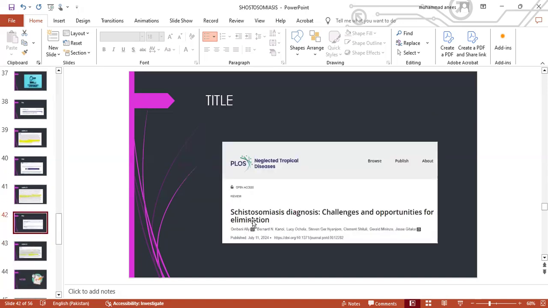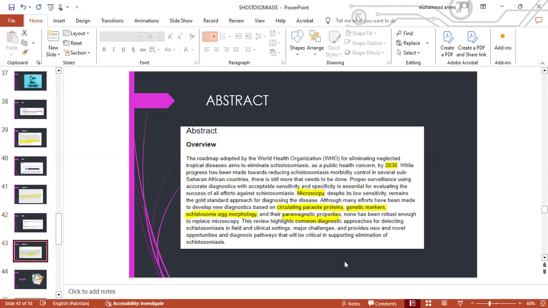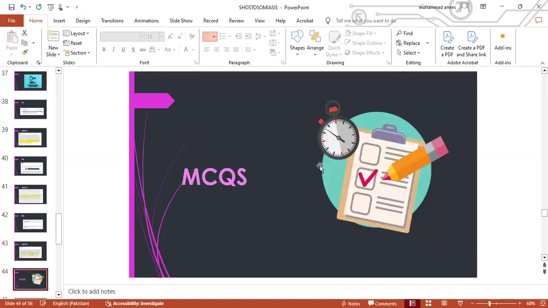Schistosomiasis diagnosis, challenges, and opportunities for elimination. This abstract highlights the importance of microscopy as one of the most important diagnostic tests. Now moving on to the MCQs.